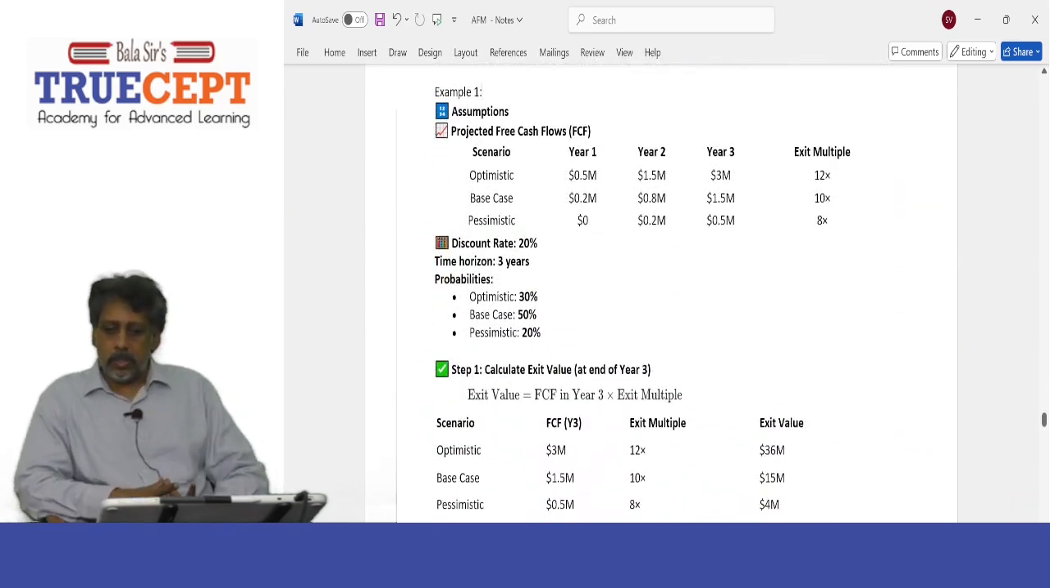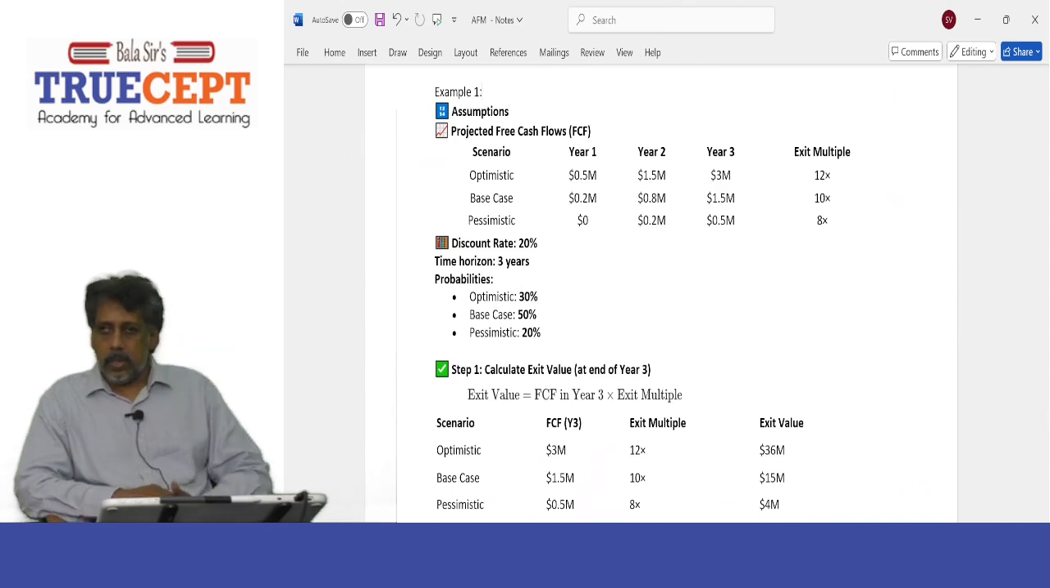Yes, Subhash, take us through the question. Example 1, assumptions. Projected free cash flows. There's a table with scenario, year 1 to 3 and exit multiple. Under the optimistic scenario, it's $0.5 million in year 1. And in year 2, it is $1.5 million. Year 3, it's $3 million with an exit multiple of 12x.